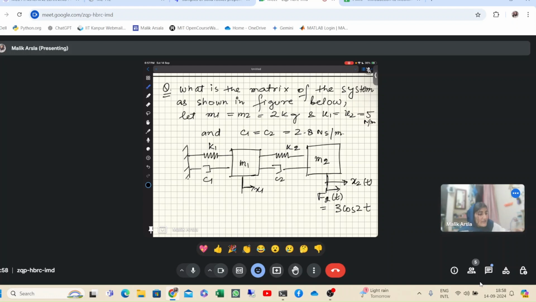That is the answer for this. They should have mentioned that it is the coefficient matrix of the velocities or dampers. They have not mentioned it, but the answer is given for that only.